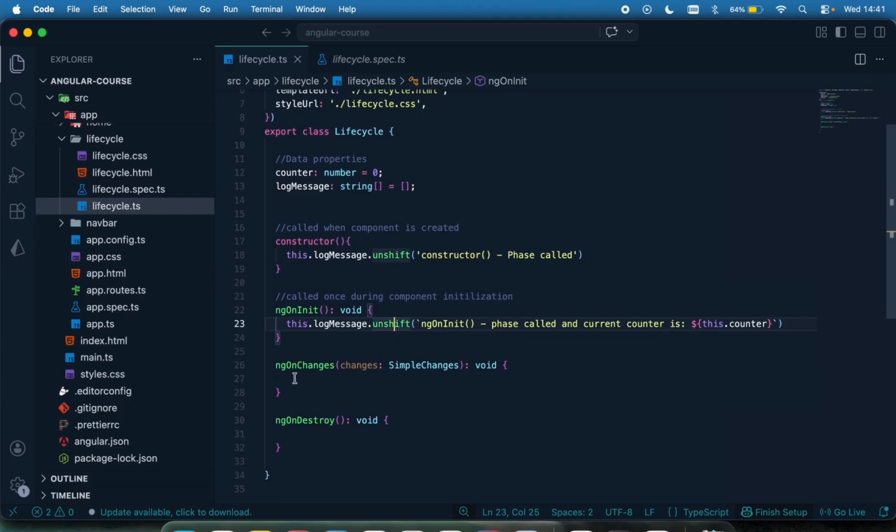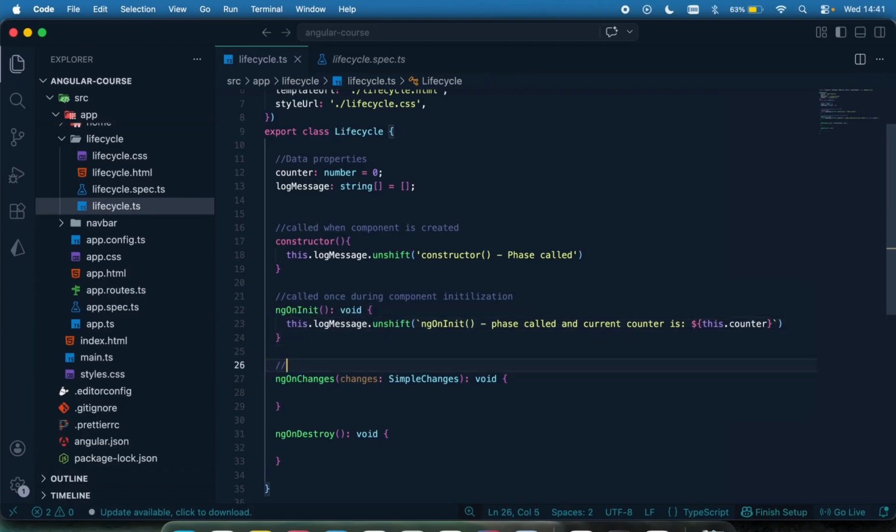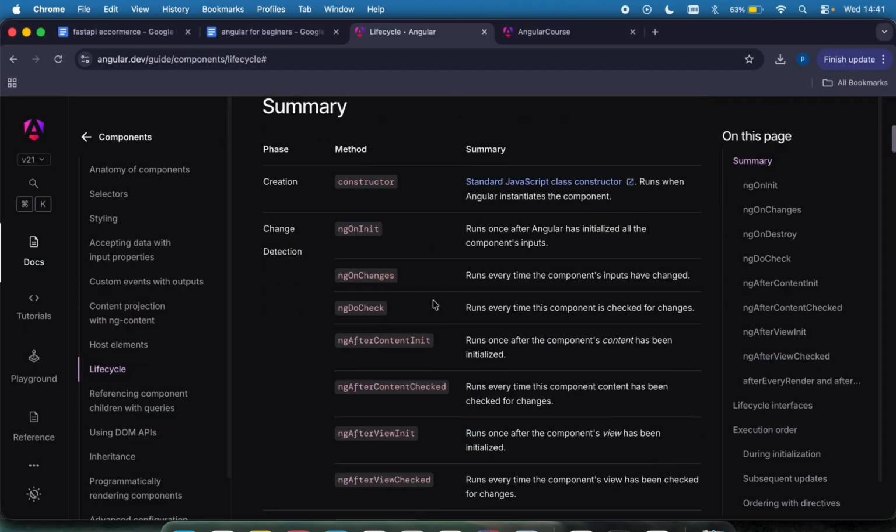So for ngOnChanges, this is basically triggered when, okay, let me just add a comment right here. So before then, let's go to the documentation. ngOnChanges, you can see it runs every time a component input has changed. So let's say you have a parent and a child component, and data is being passed from the parent to the child component. The ngOnChanges will be called when the @Input is changed. Okay, so that's what this does, right?